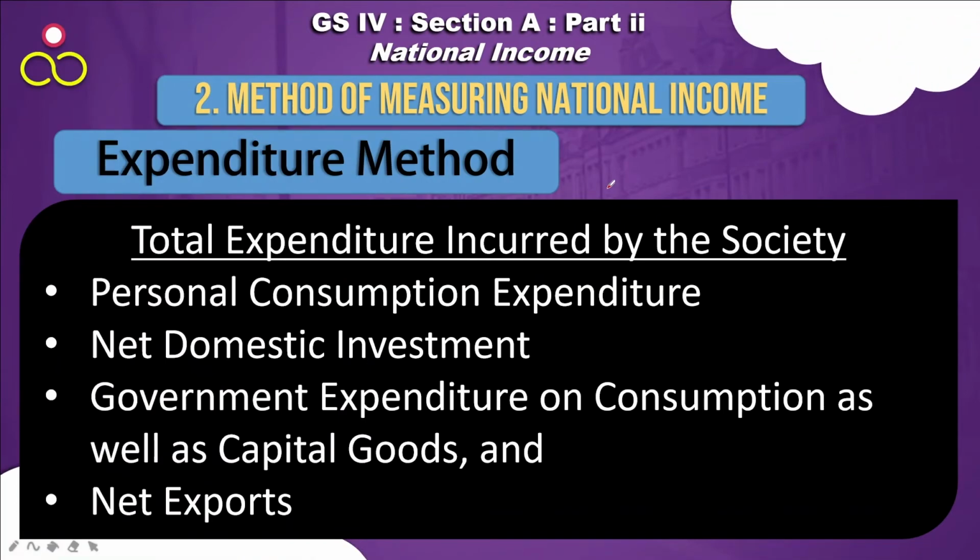Now the final one is the expenditure method. In the expenditure method, it is the total expenditure incurred by the society. Just calculate that. So what are the different things included in the total expenditure? That is the personal consumption expenditure, the personal consumption by each individual of the country, the net domestic investment, the government expenditure on consumption as well as capital goods, and the net export. Okay.